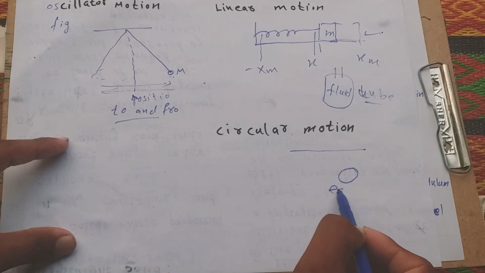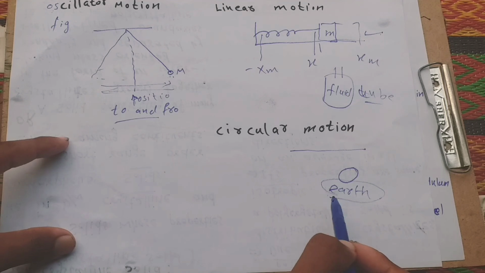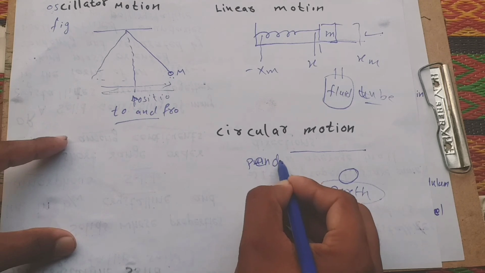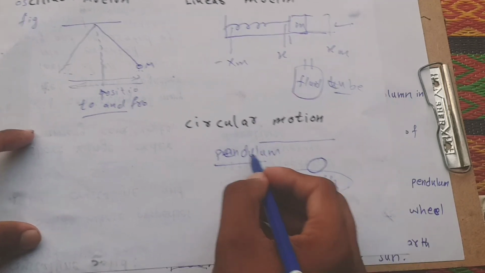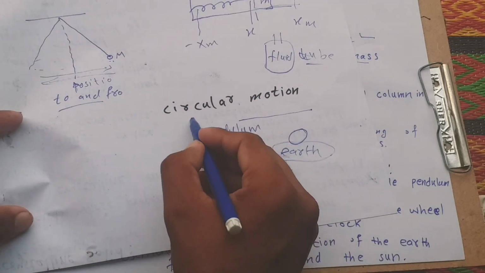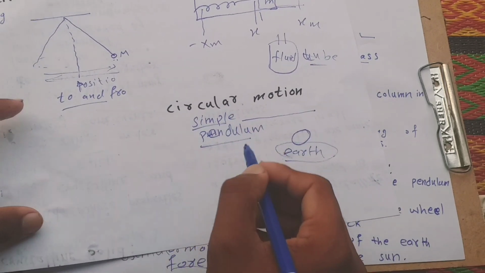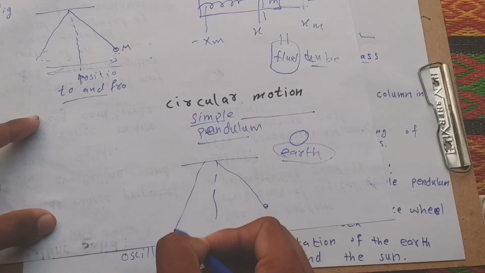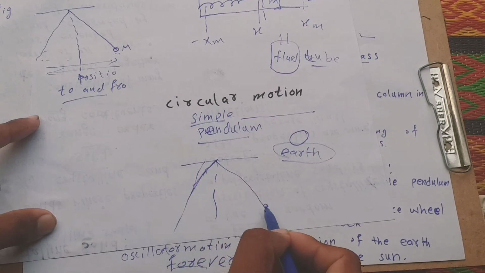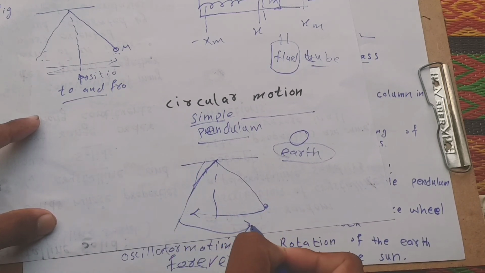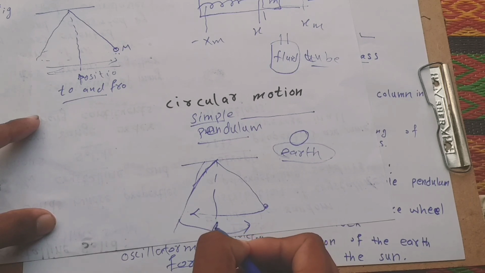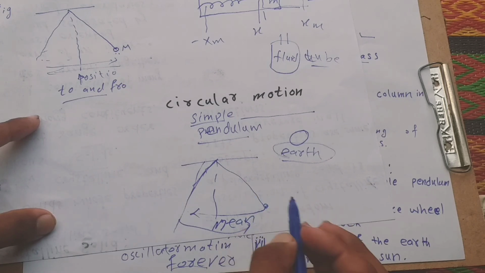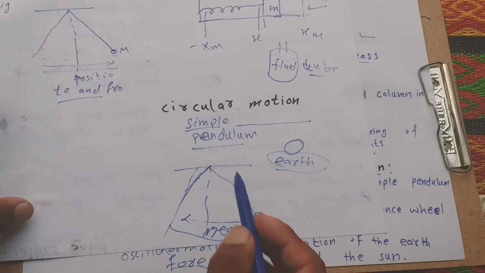A pendulum is also an example. A simple pendulum is also an example of circular motion. What is a simple pendulum? This is a simple pendulum with a mass m, which also moves to and fro, and this is the mean position. It moves side by side about the mean position. This is called circular motion.